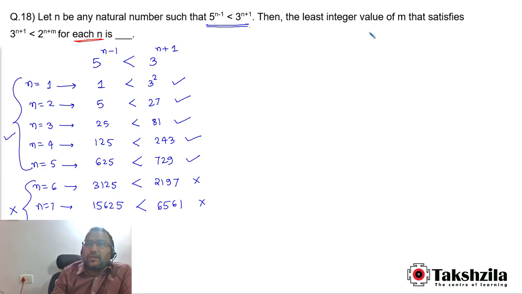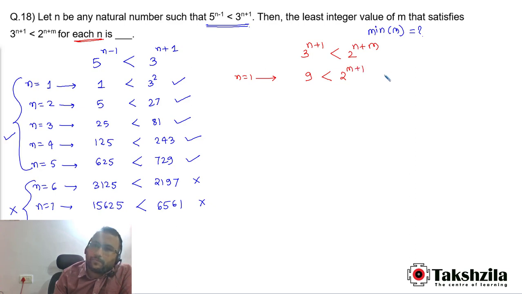We want to find the minimum value for m, the minimum value which satisfies all these conditions for each n. So let's have a look at it. In the second inequality, 3 to the power n plus 1 is less than 2 to the power n plus m. If we put n is equal to 1, then we get 9 is less than 2 to the power m plus 1.